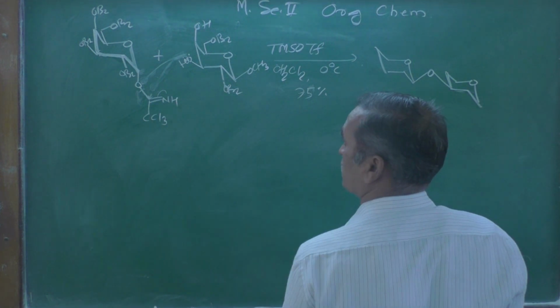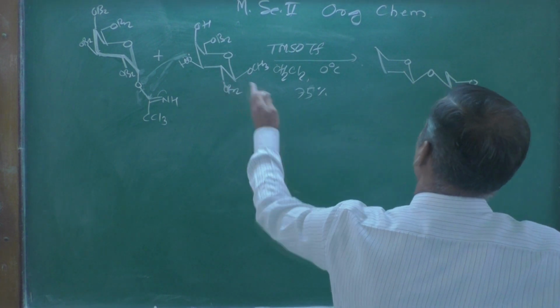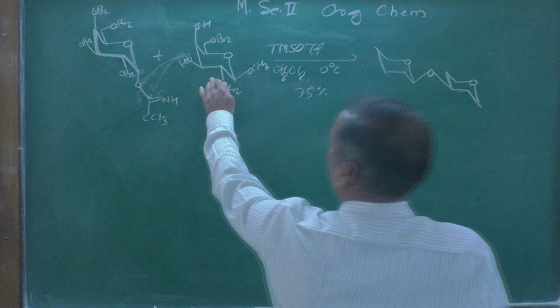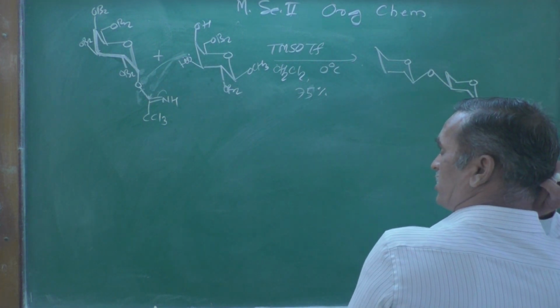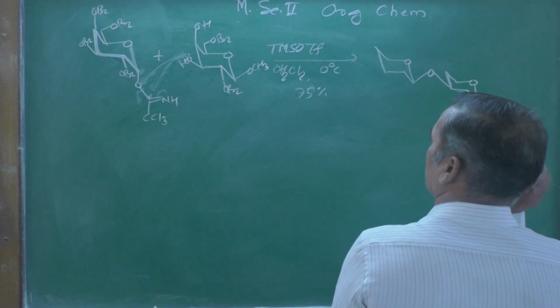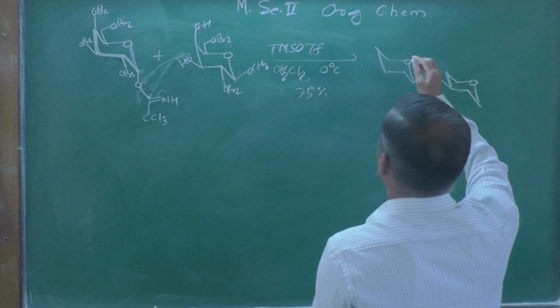This is the electron donor and this one is the electron acceptor, and the reaction takes place, and we get this one.